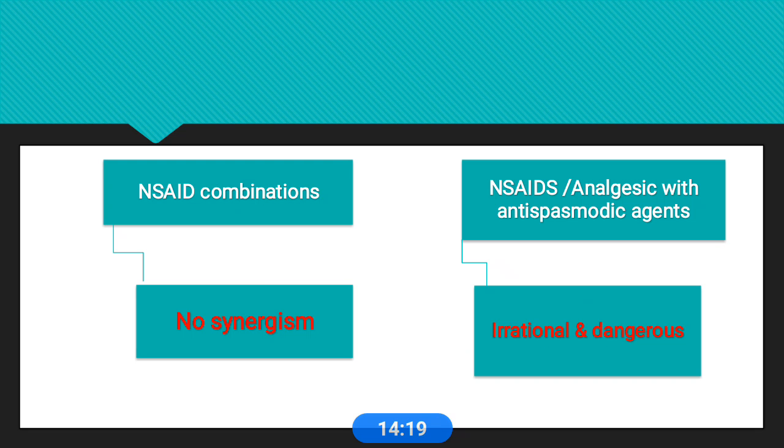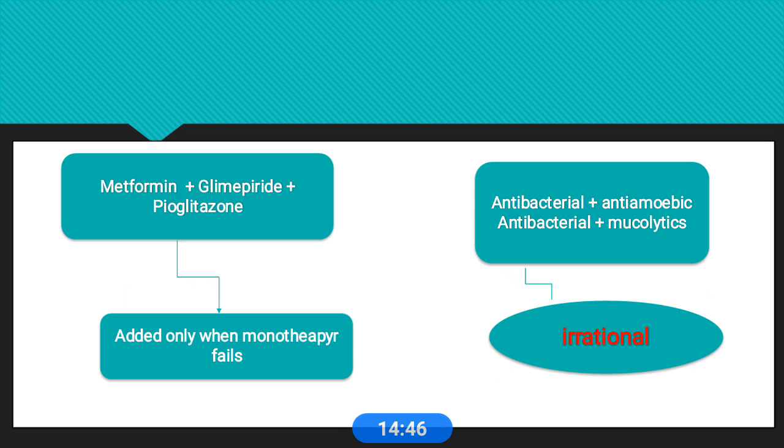NSAID combination: if you combine two NSAIDs, there is no synergistic effect, and this combination is dangerous. For example, nimesulide and paracetamol, this combination is irrational. This NSAID combination increases the side effects and drug interaction profile. So NSAID analgesics with antispasmodic agents, these combinations are irrational and dangerous.